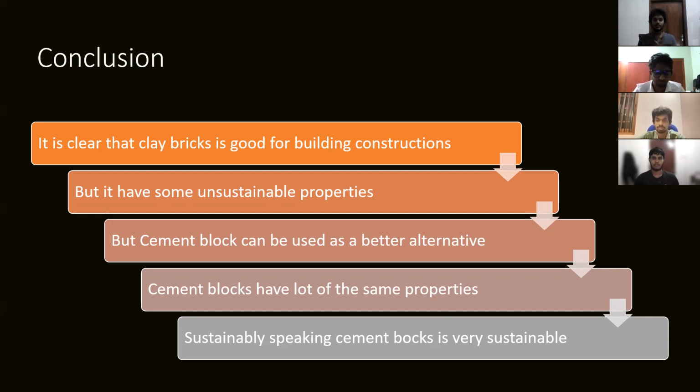But cement blocks can be used as a better alternative because they perform exactly like clay bricks. Cement blocks have a lot of good properties, but clay bricks do not. So sustainably speaking, cement blocks are very sustainable and should replace clay bricks.